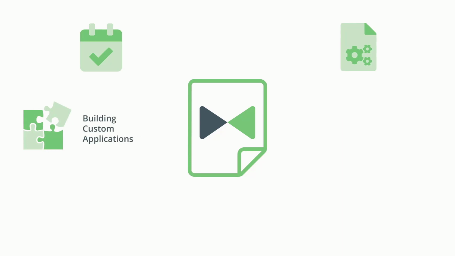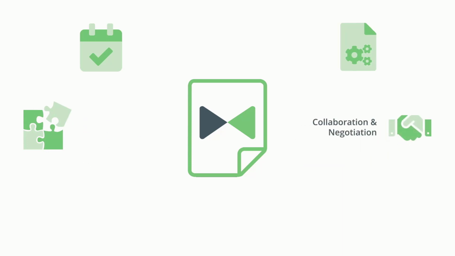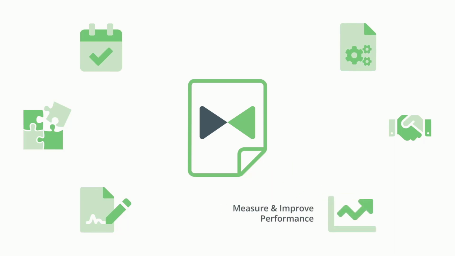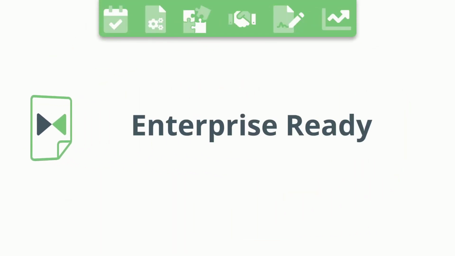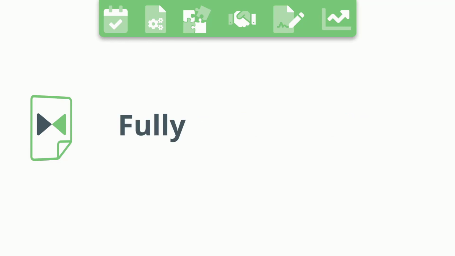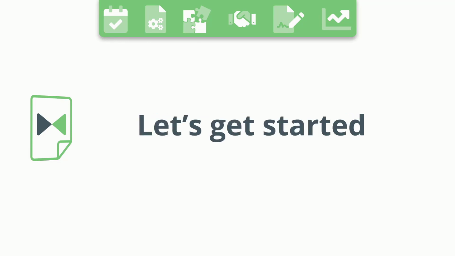Legito will help you manage the lifecycle of contracts and other documents, automate document drafting, efficiently build custom applications, collaborate, negotiate contracts, digitally sign documents, and improve your performance. Each Legito component works together seamlessly to provide a powerful solution. Legito is a no-code, enterprise-ready, and fully customizable platform. Let's get started with a quick high-level overview.